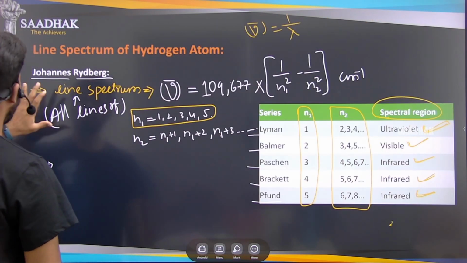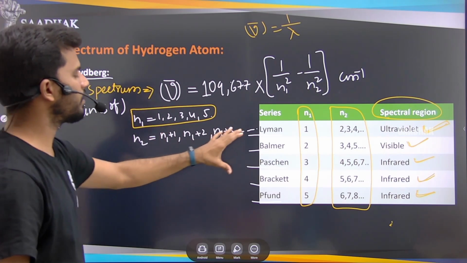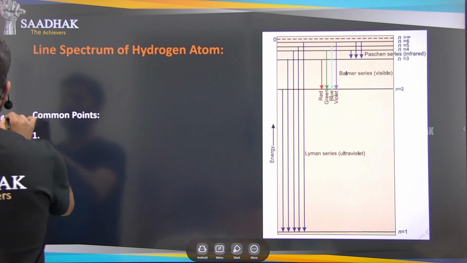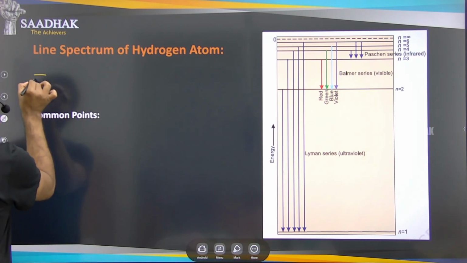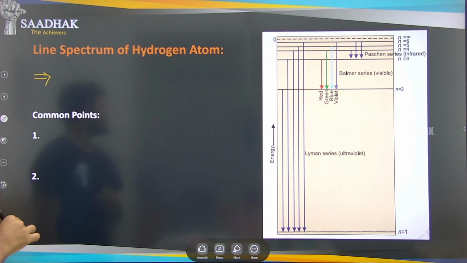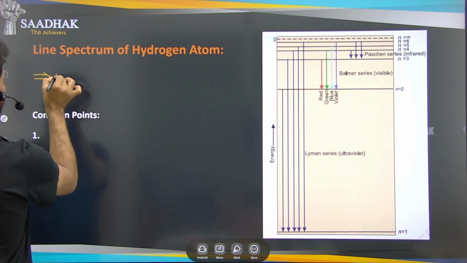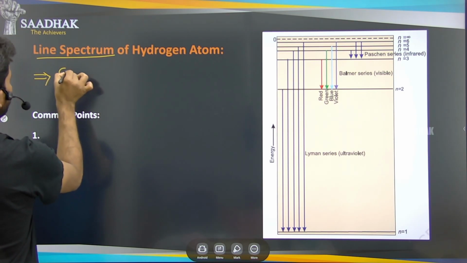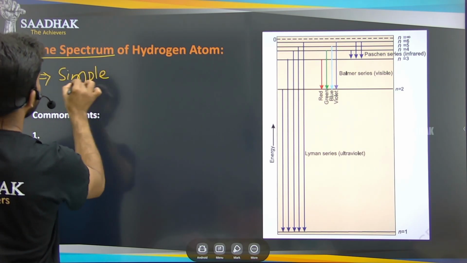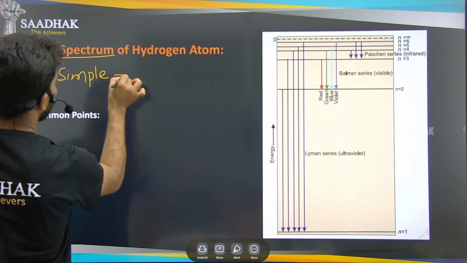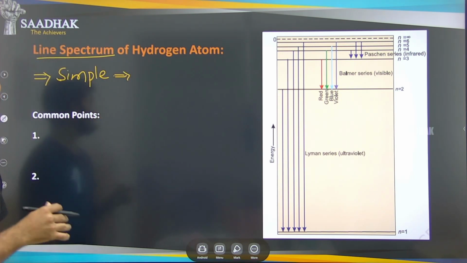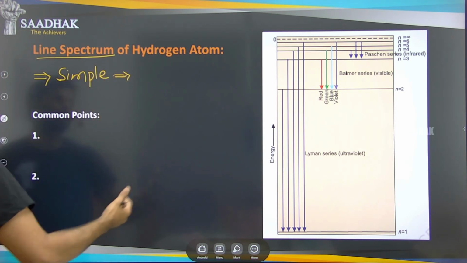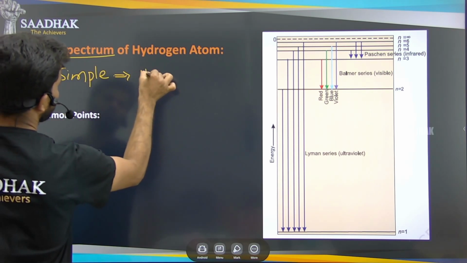After Johannes Rydberg, he differentiated the number of lines of the line spectrum of the hydrogen atom. The line spectrum of the hydrogen atom is very simple, meaning we can easily understand it. The spectral lines are very simple to analyze.